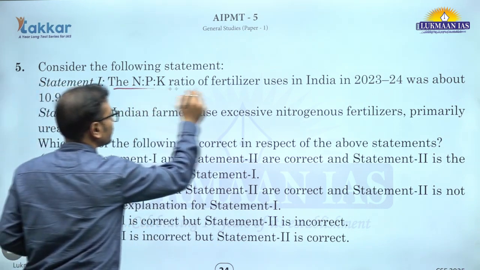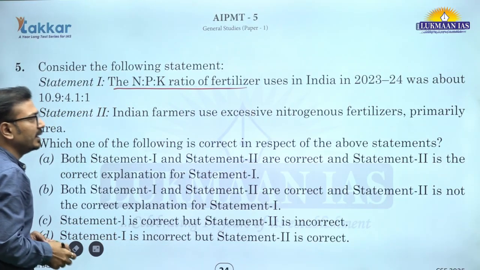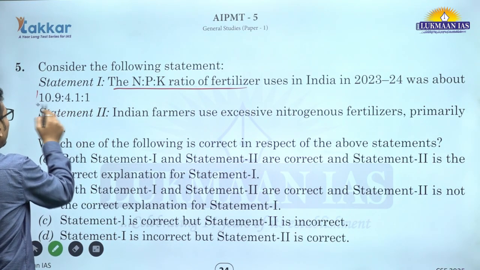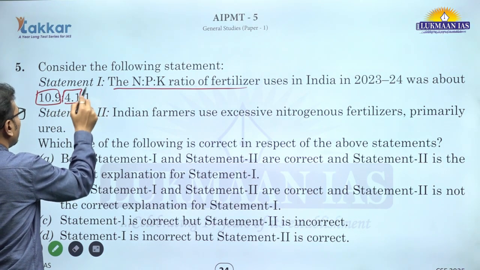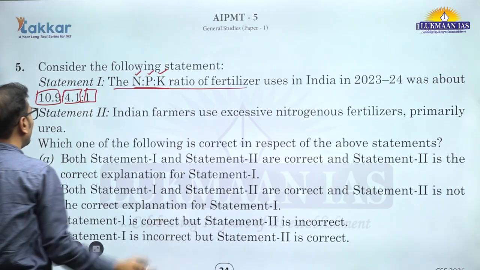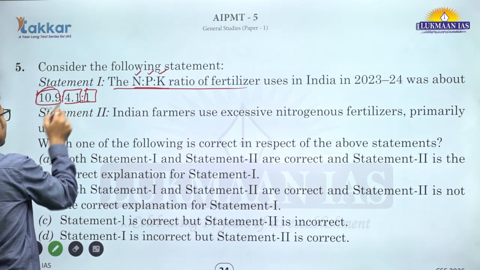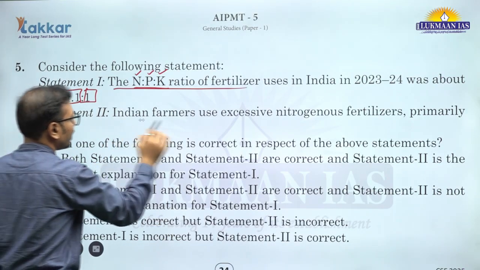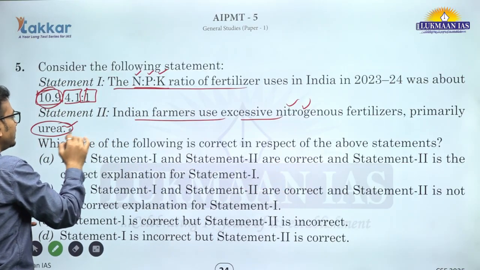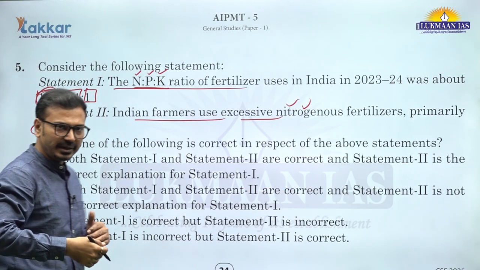The NPK ratio of fertilizers used in India in 2023-24 was about 10.9:4.1:1, NPK ratio, nitrogen, phosphorus, potash. Okay. So why we are having such kind of high nitrogen amount? Indian farmers use excessive nitrogenous fertilizers, primarily urea. So it is nitrogenous fertilizer and we are using in excess.